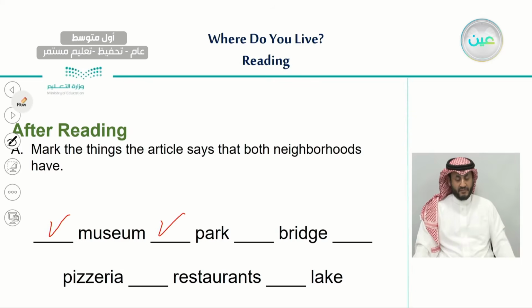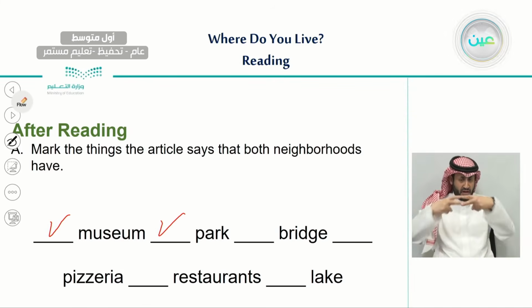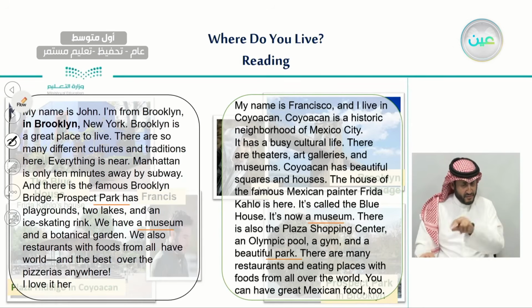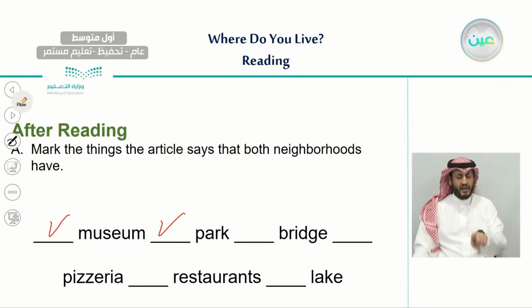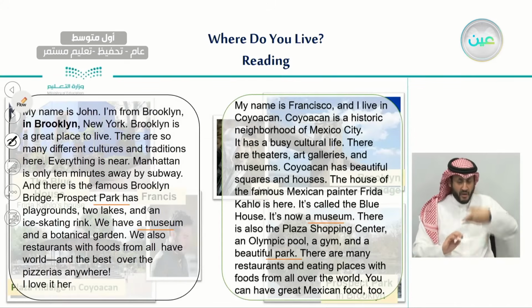So what about a bridge? Let's go back to the text and see if they have a bridge. So John said that we have the famous Brooklyn Bridge. But what about Francisco? Did he mention anything about bridge? Very good. He didn't mention anything about bridge. And what about pizzeria? John here said that we have the best pizzeria anywhere. So he has a pizzeria, John. But what about Francisco? Did he mention anything about pizzerias? Very well. He didn't mention any.